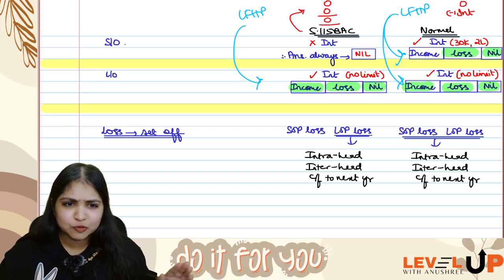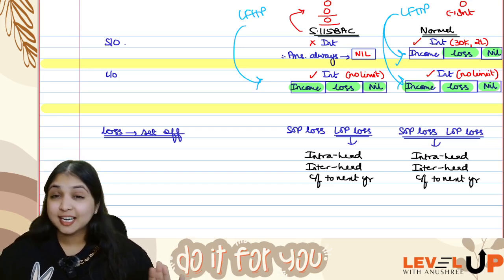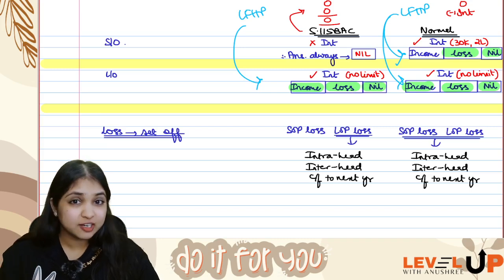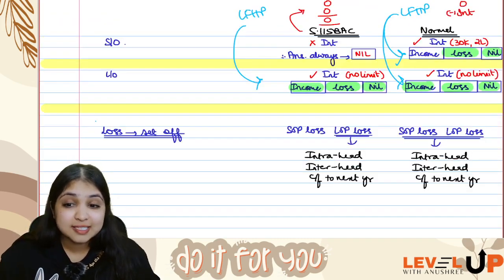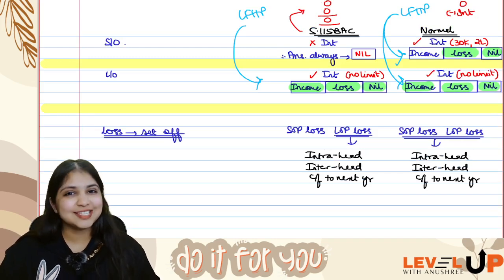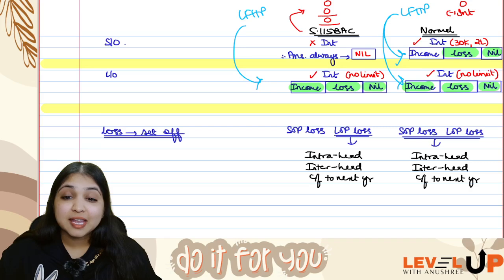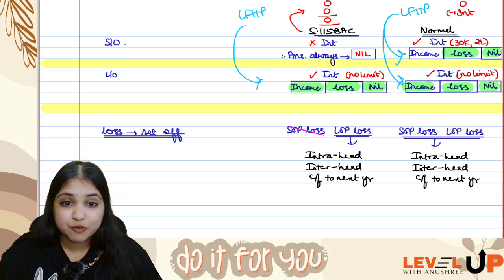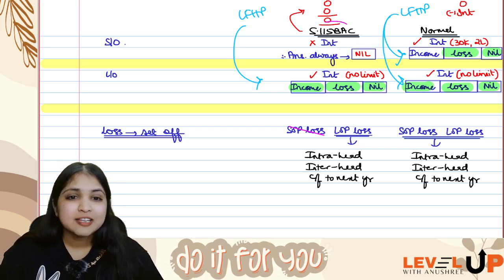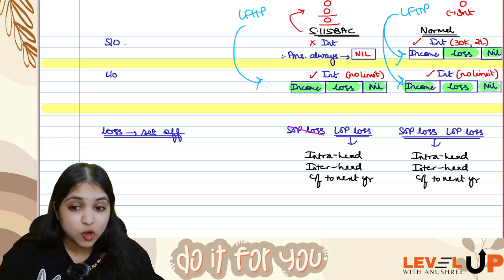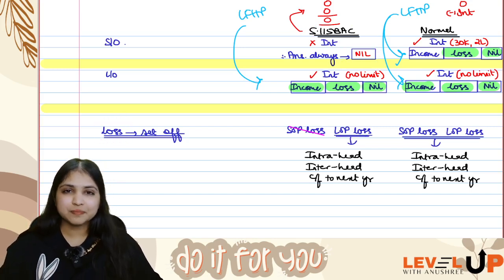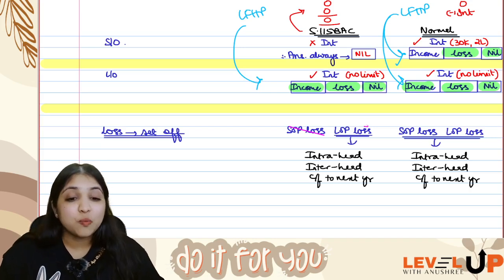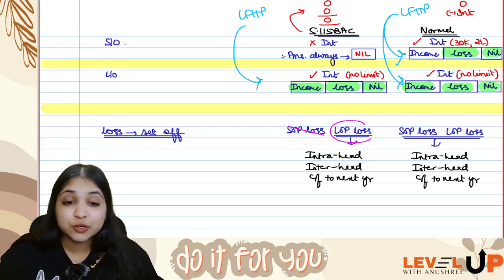Till here also no confusion, same as what we have learned earlier, no change. We've already covered all this in regular classes as well. Now look at this last part, the last provision. This is where there is a change. If you are following 115 BAC, loss from self-occupied property is not even possible, because the self-occupied answer will always be 0 only. So in 115 BAC, if you have loss from house property, it has to be from let-out property only. Now, what will you do with the loss?